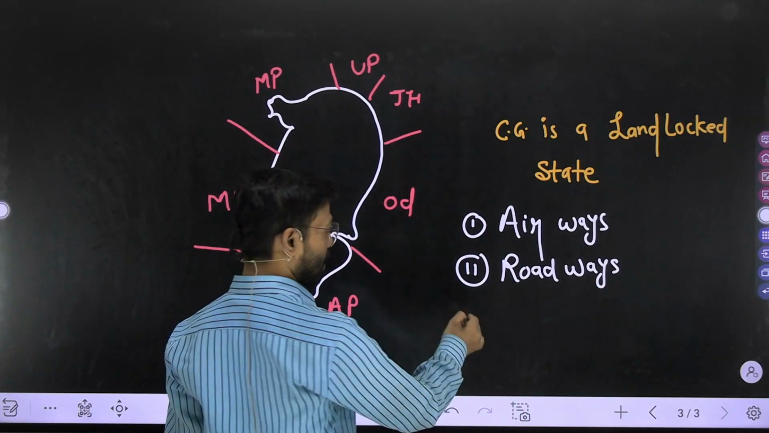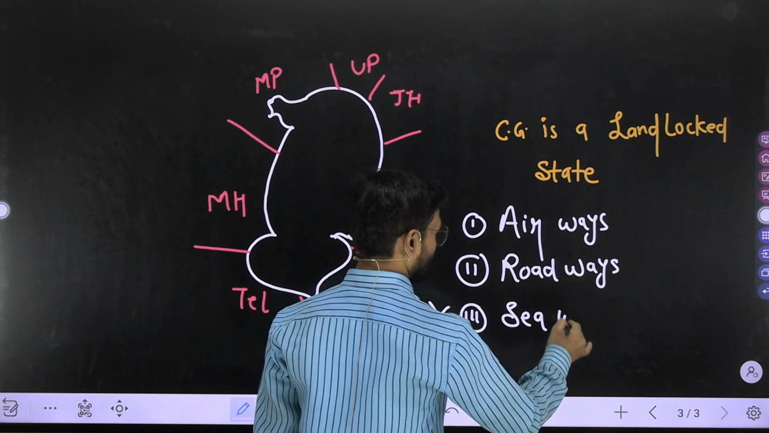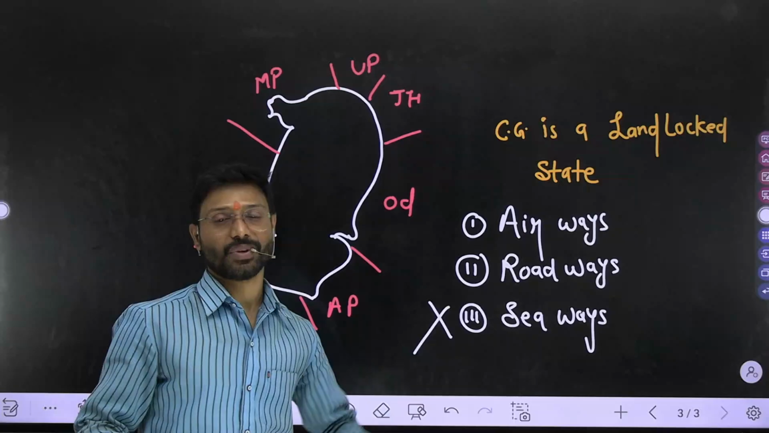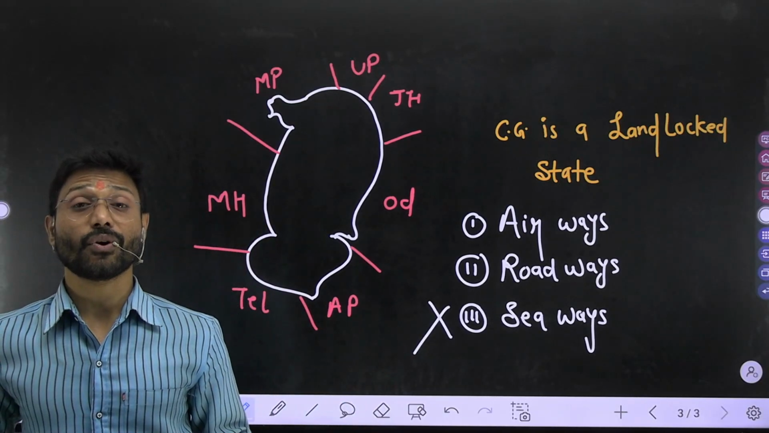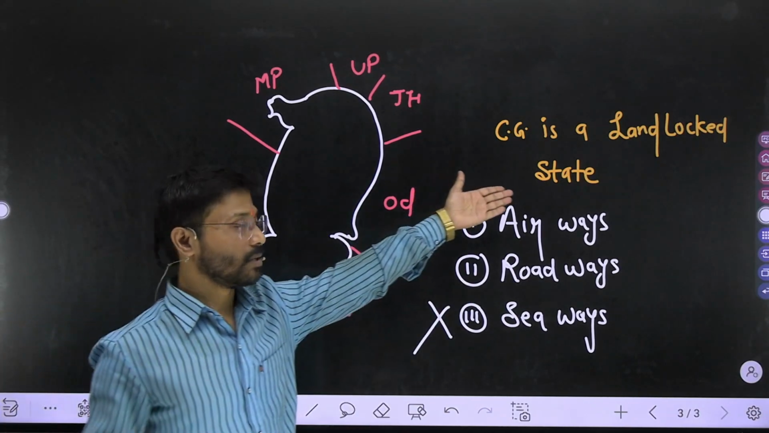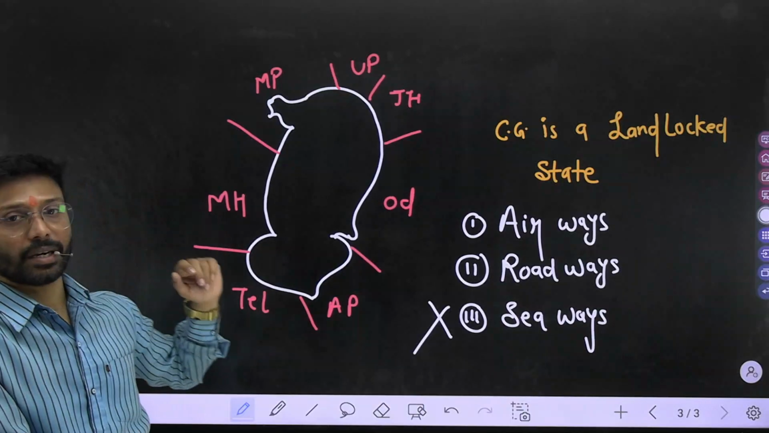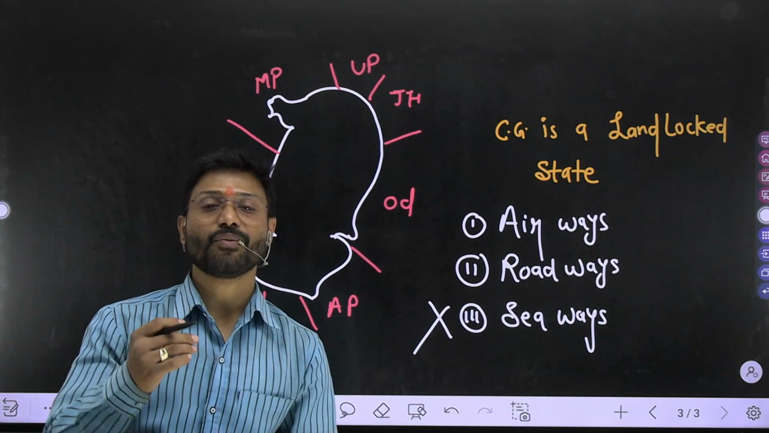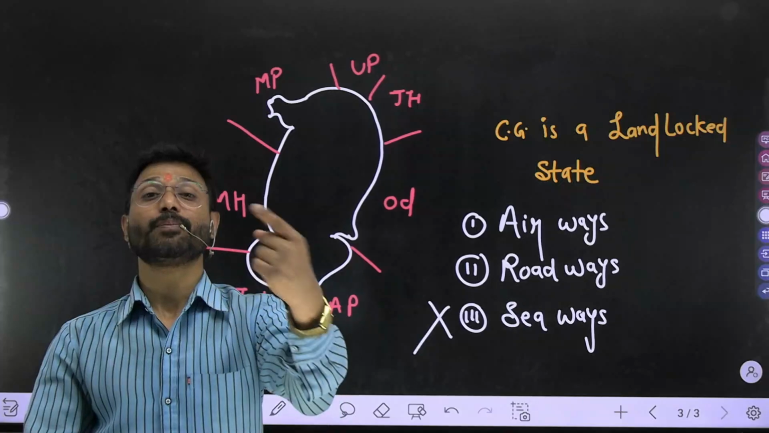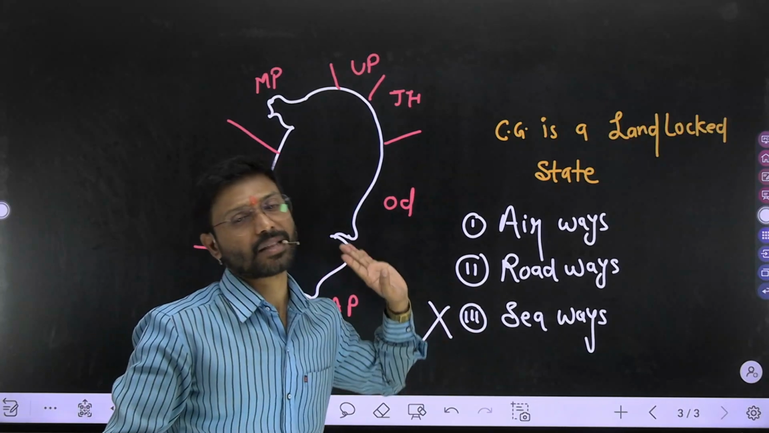But we don't have seaways or sea routes, and this is the biggest loss for us. Because of not having a direct connection with the sea, the Bay of Bengal, the Hind Mahasagar or the Arab Sagar, we are facing a problem for export and import via sea routes. So we have to totally depend on our neighboring states. And this is the loss for us, my dear, and nothing else.